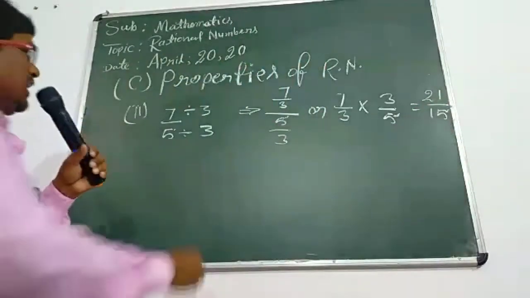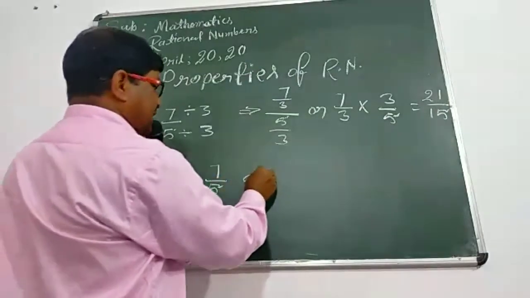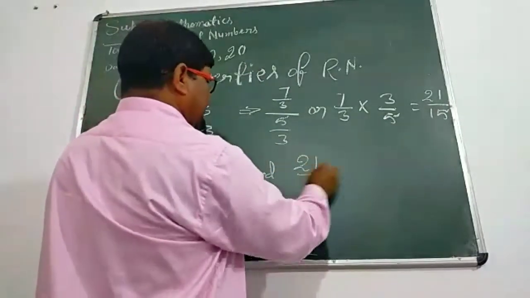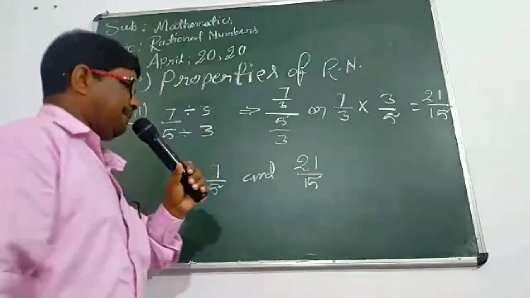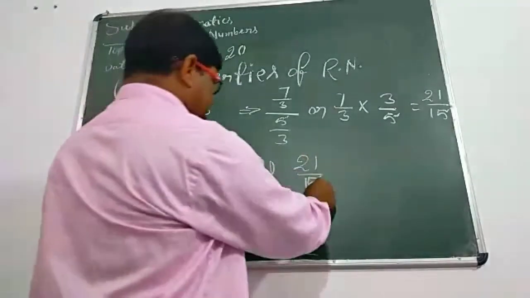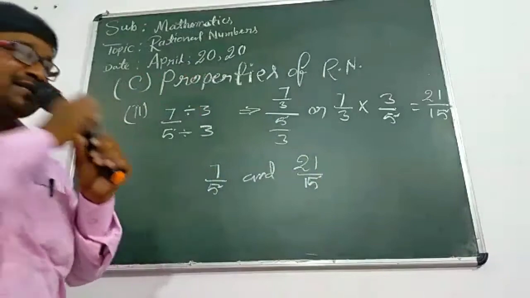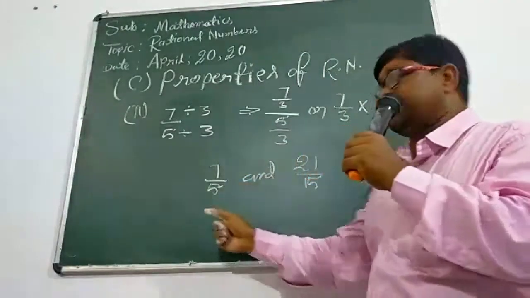Now, we are thinking about these two numbers, 7 upon 5 and 21 upon 15. That is called comparison of rational. You can check, these two are rational numbers. 7 upon 5 is a rational number.